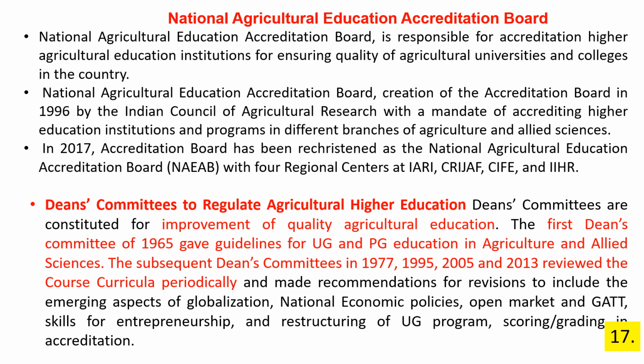The subsequent Dean's Committees in 1977, 1995, 2005 and 2013 revised the course curricula periodically and made recommendations for revisions to include the emerging aspects of globalization, national economic policies, open market and GATT, skills for entrepreneurship, and restructuring of UG program, scoring grading in accreditation.